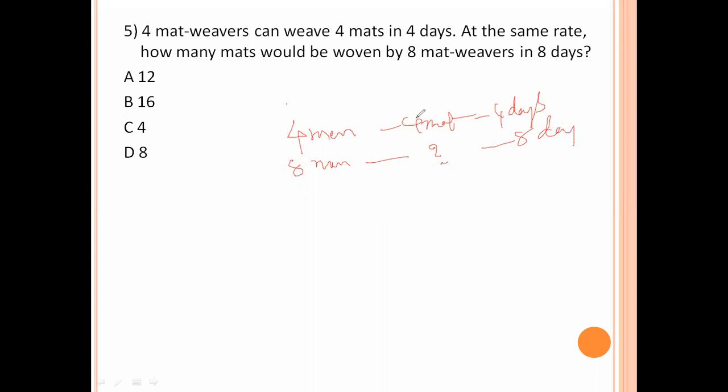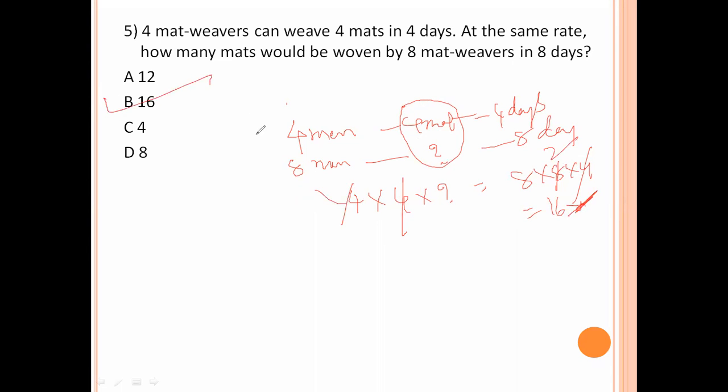Now, here work is inverse proportional. So 4 into question mark equal to 8 into 8 into 4. 4 gets cancelled, 4 one time, 4 two times. 8 into 2, 16. So they make 16 mats. So option number B is the right answer.